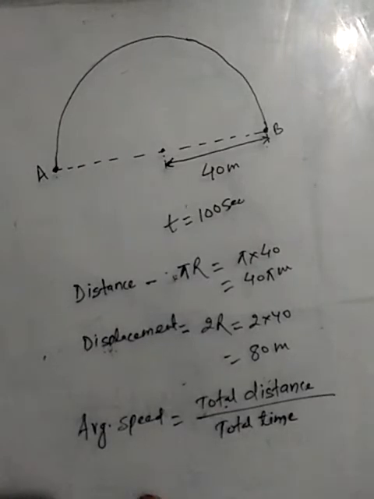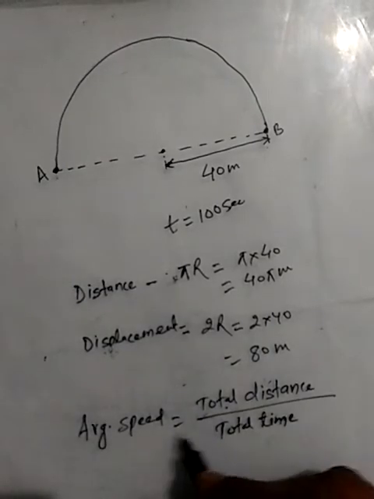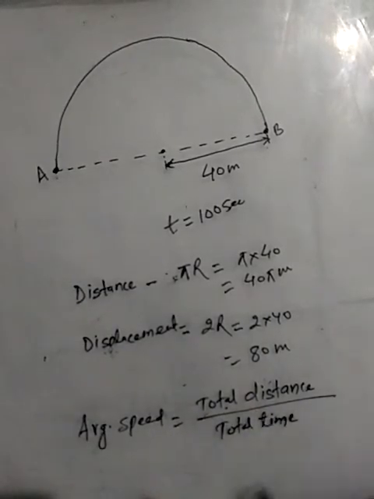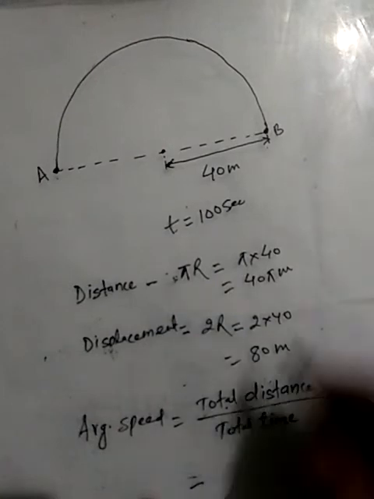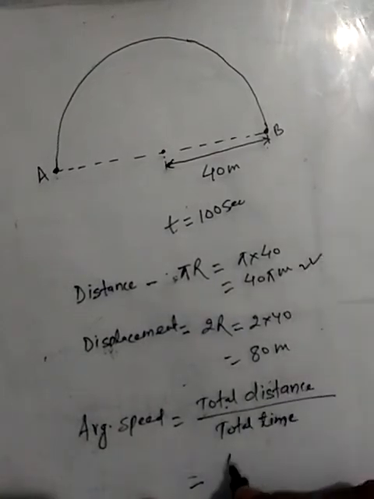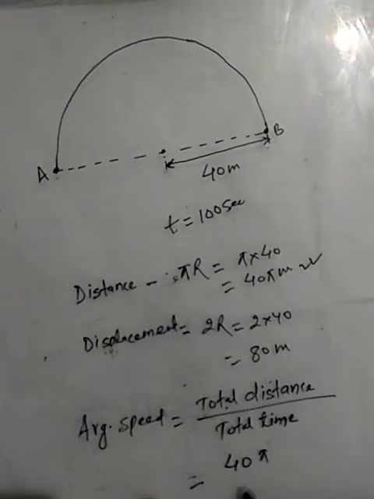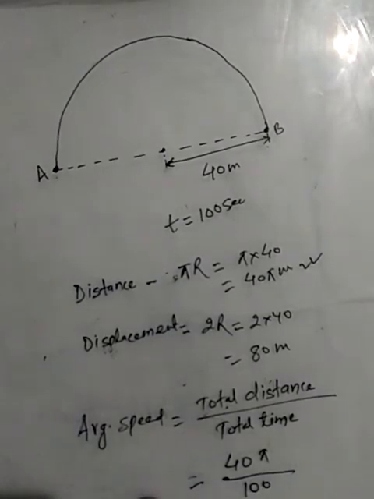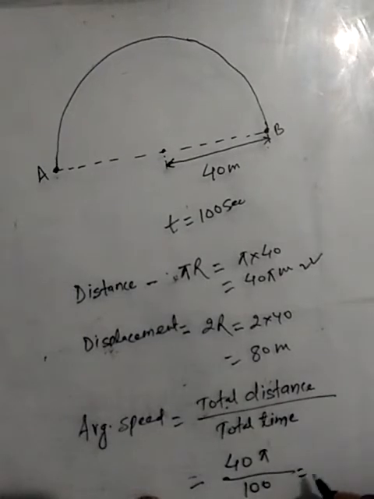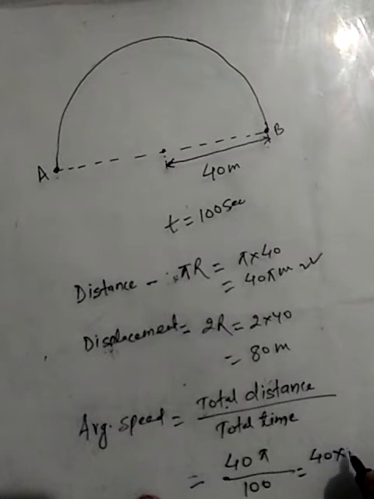Now we have to find out the average speed of the object during the motion. Average speed is the ratio of total distance upon total time. Here total distance is 40 pi meter and total time is 100. We can calculate as 40 into 3.14 upon 100.